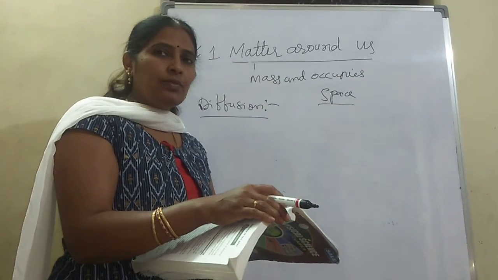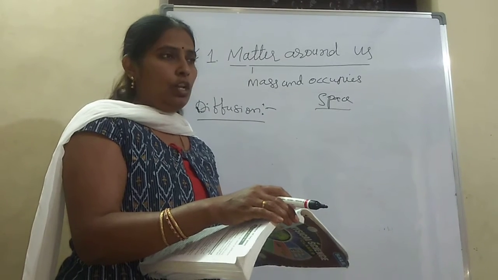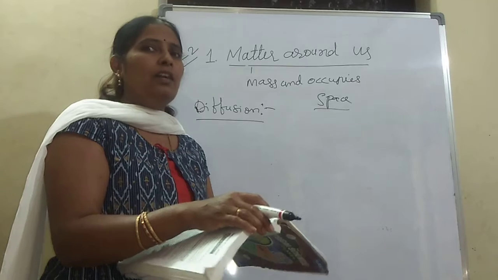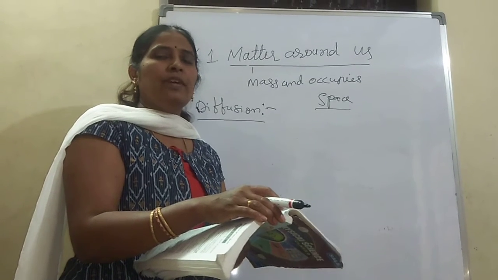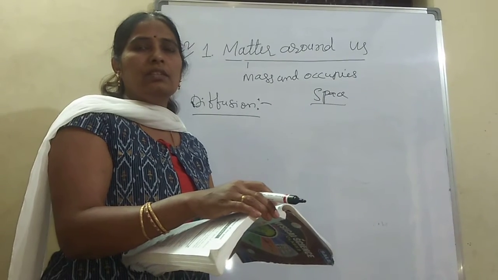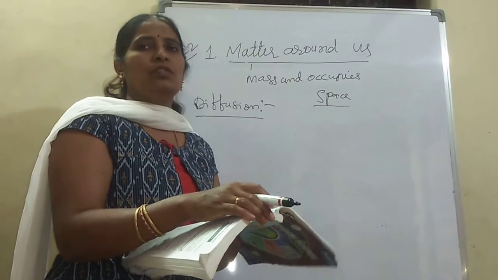What are the properties of solids? Solids have a fixed, definite shape and a fixed volume. Liquids have no definite shape; they take the shape of the container. But gases do not have a fixed shape or a fixed volume. Based on this, we are going to categorize the substances in this world into three categories: solids, liquids, and gases.